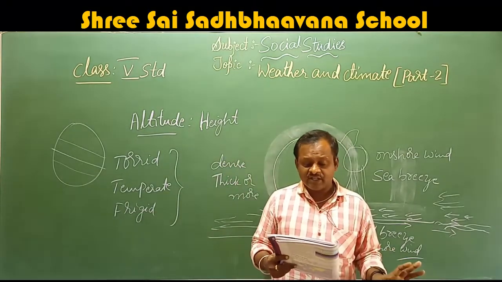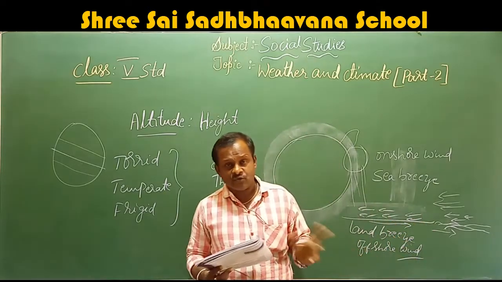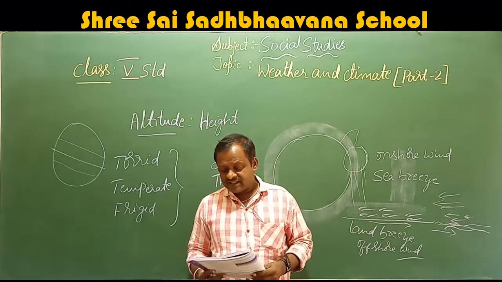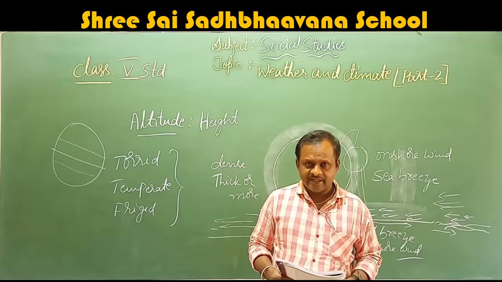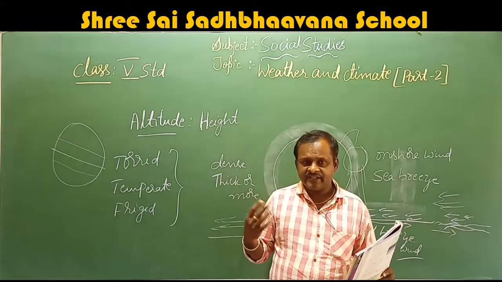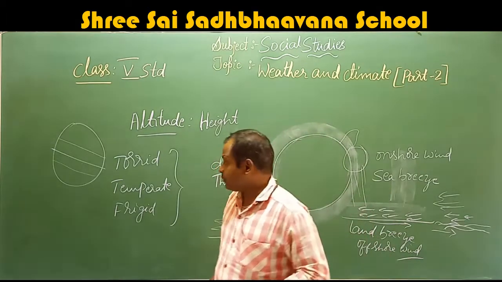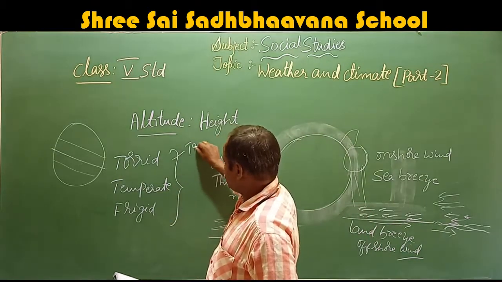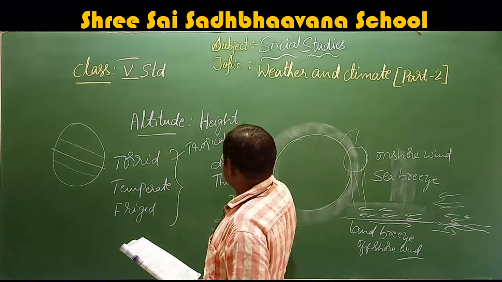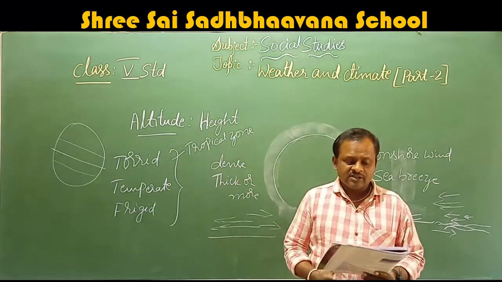The rainfall in some places here is very heavy. In that condition also, in some places heavy rainfall occurs. Thus, they have a hot and wet climate. Some places have a hot climate, and where the heavy rainfall is there, it has a wet climate. This region is also called the tropical zone. We call it by another name, tropical zone. This is another name for the torrid zone.